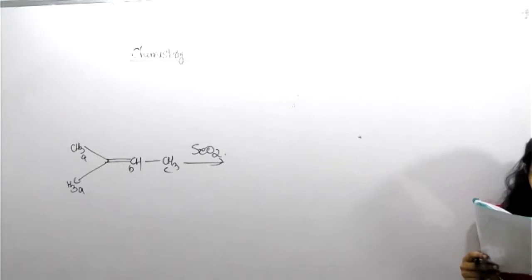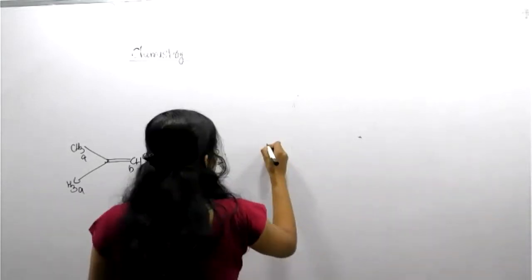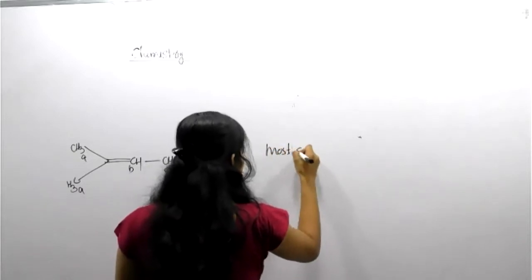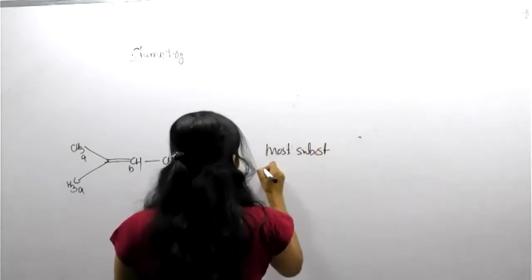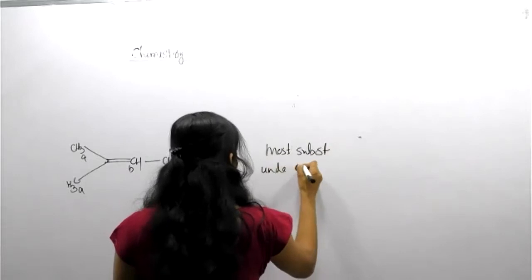Not secondary, which has a chance. Okay, this is the rule. Most substituted one undergoes OH formation.